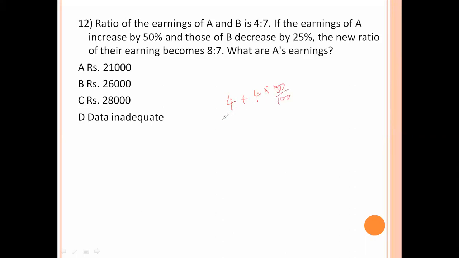Here 4 means 4x, and 7 means 7x. For B, 7x minus 7x into 25%, a 25% decrease, means the remaining is 75%.